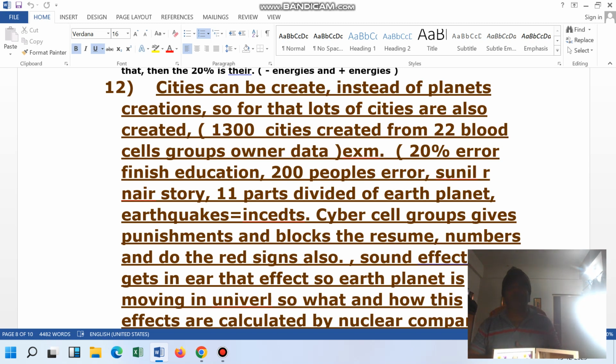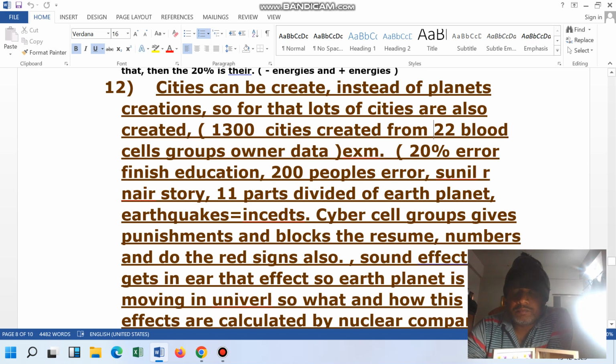So here I have taken my example. For example, I am one of the blood group owner. That type of example I have taken. In reality, the blood group owner, whatever story they are generating, according to that the earthquakes happen. Now one more story.